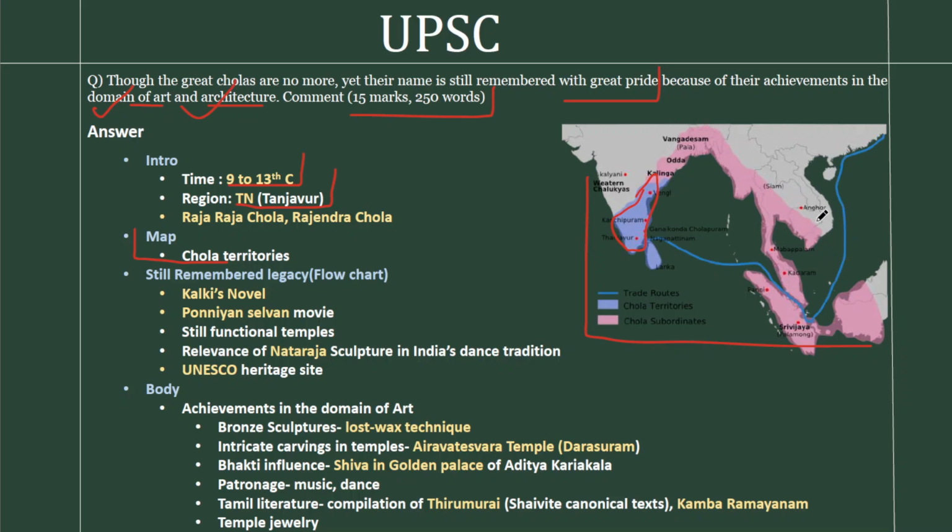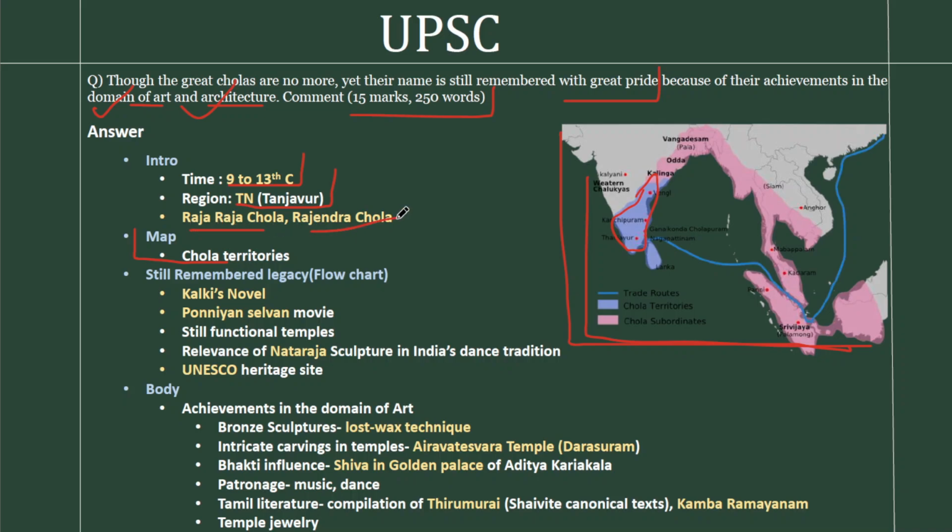So we've given that in the map as well, and we've given the trade route as well, because Cholas are known for an imperial navy as well. So we have given a map that includes all of this. If you can draw such a map in your answer, that will be a very good value addition. So that's it: the introduction, the time period, the geography, the map, and the important kings like Raja Raja Chola